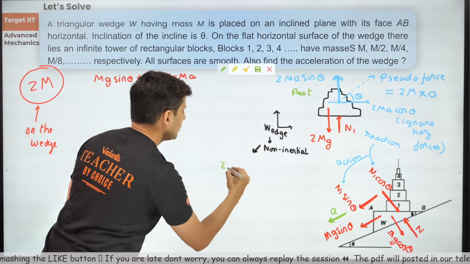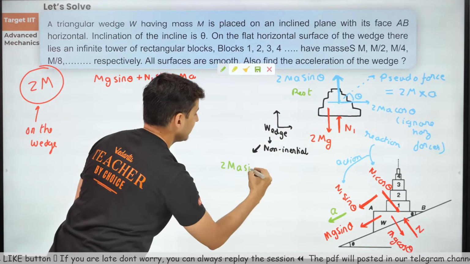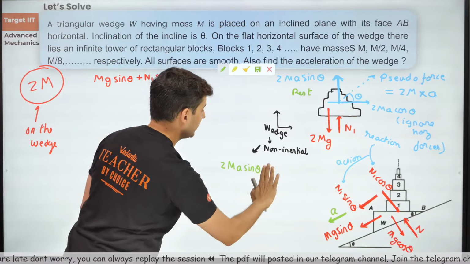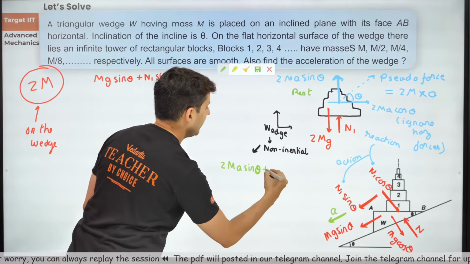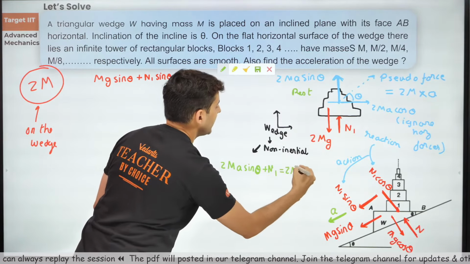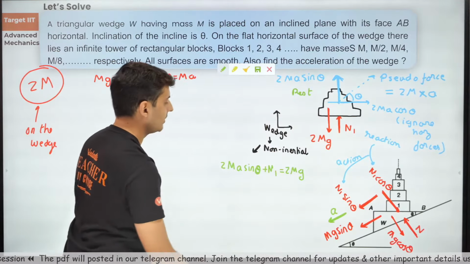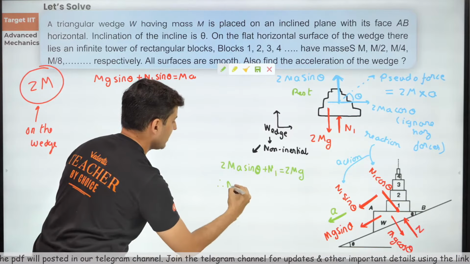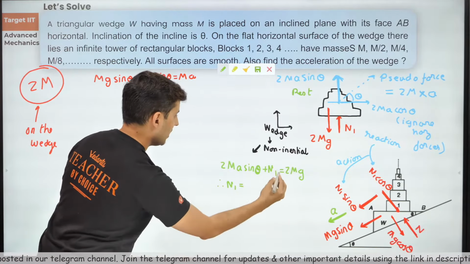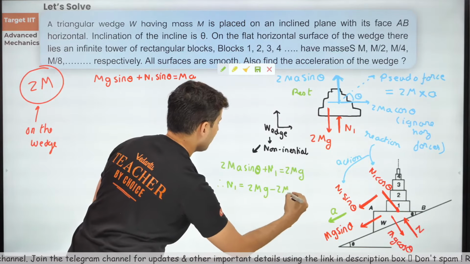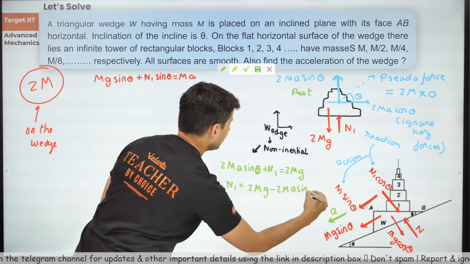So I can just say 2ma sine theta plus n1 is equal to 2mg, correct? This force plus this force will be the downward force. So rearrange, you will get n1 is equal to 2mg minus 2ma sine theta.